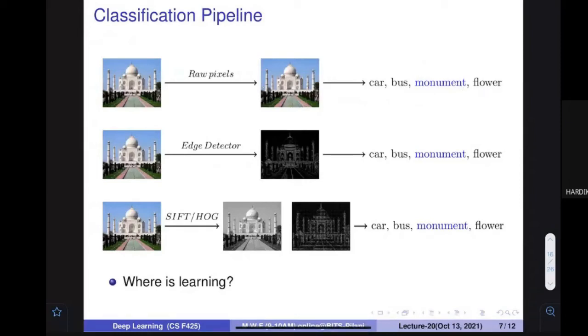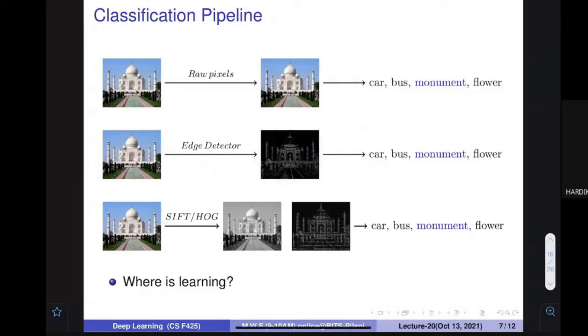We want this. How can the image be directly classified? We have to do some kind of feature engineering on this. I do some kind of feature engineering such as edge detection, and then this is fed into some kind of model. We are assuming there is just some model, and it is going to tell me the result.